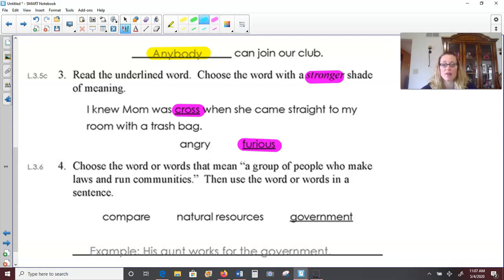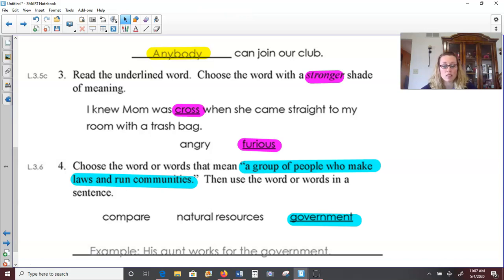All right, number 4, choose the word or words that mean a group of people who make laws and run communities. Sounds like our social studies unit this year. So would that be compare, natural resources, or government? A group of people who make laws and run our communities would be our government. And then they wanted you to use that word in a sentence. His aunt works for the government.